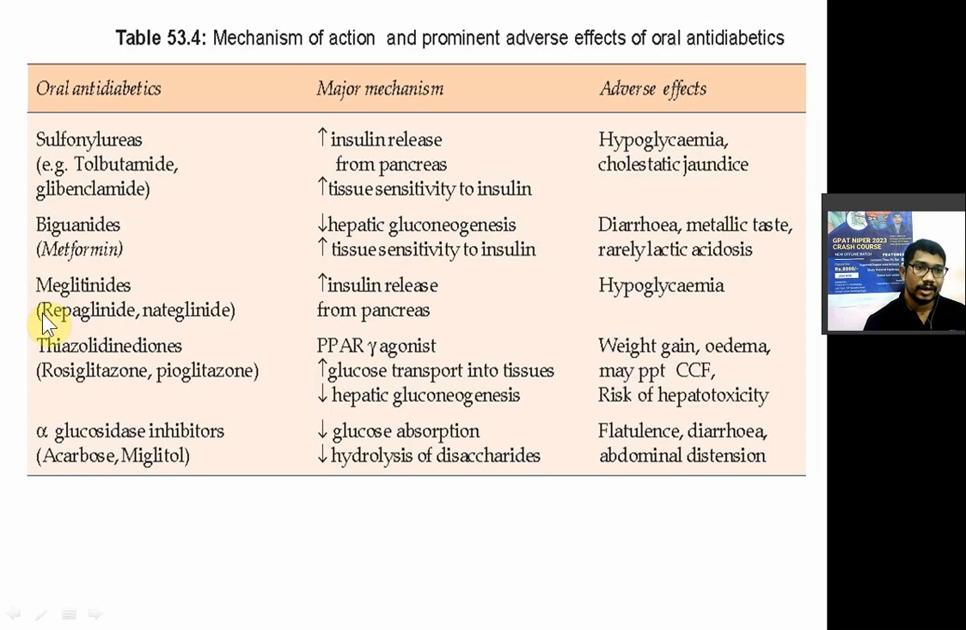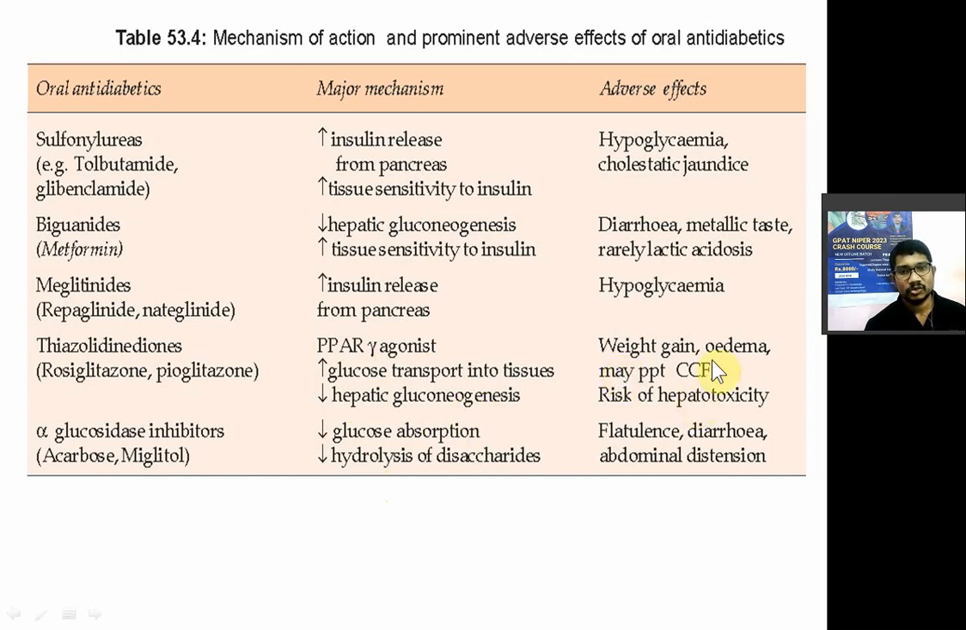Now meglitinides, repaglinide and nateglinide, increase insulin release from the pancreas. Hypoglycemia is the adverse effect. Next one is thiazolidinediones, rosiglitazone and pioglitazone. They are PPAR gamma agonists, peroxisome proliferator activated receptor gamma. They activate the gene responsible for the production of glucose transporters. So they increase glucose transport into tissue and decrease hepatic gluconeogenesis. Adverse effects are weight gain and edema.